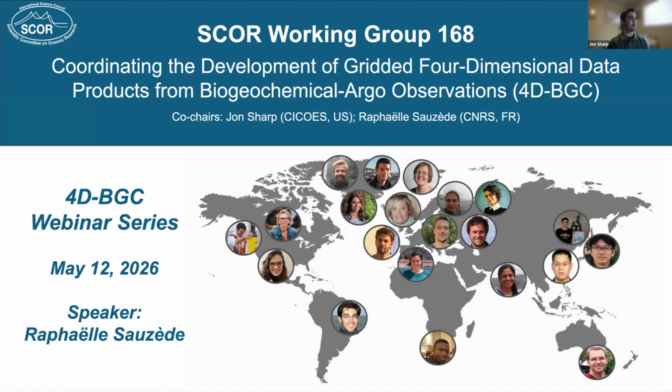This is another webinar in the series from SCORE Working Group 168. We're coordinating the development of gridded four-dimensional data products from biogeochemical Argo observations. We call ourselves 4D-BGC.